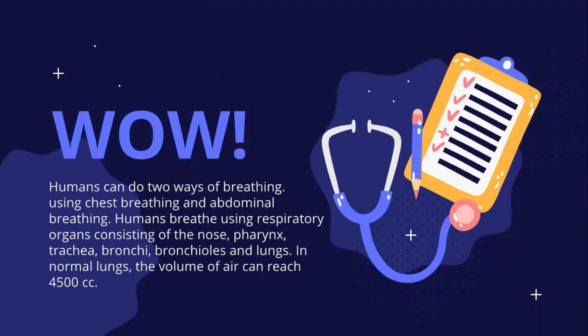Humans can breathe in two ways, using chest breathing and abdominal breathing. Humans breathe using respiratory organs consisting of the nose, pharynx, trachea, bronchi, bronchioles, and lungs. In a normal lung, the volume of air can reach 4,500 milliliters.